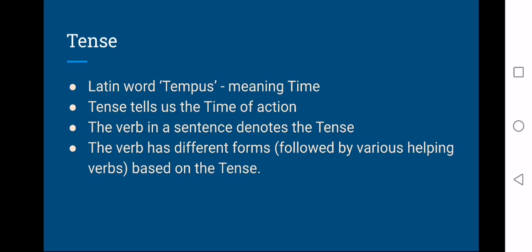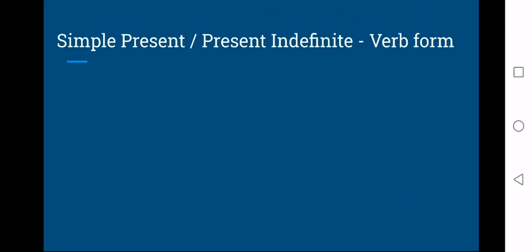So, tense tells us the time of action. A verb helps to identify tense, and verb takes different forms based on the tense. Now, simple present or present indefinite, and what is the verb form? We use V1 or V1s in simple present tense, and we use don't or doesn't for negatives in simple present tense.